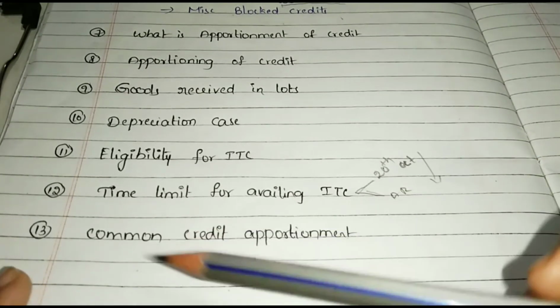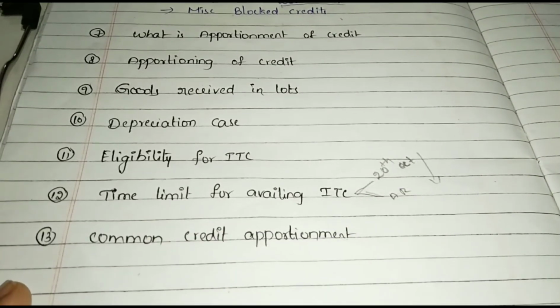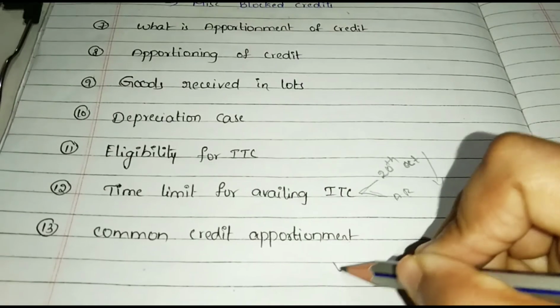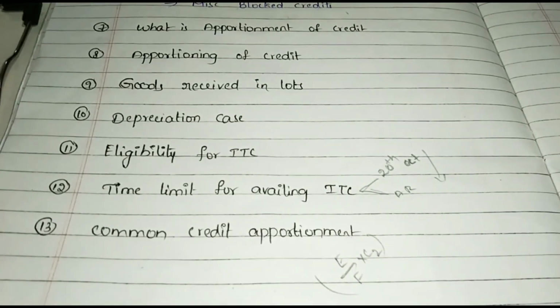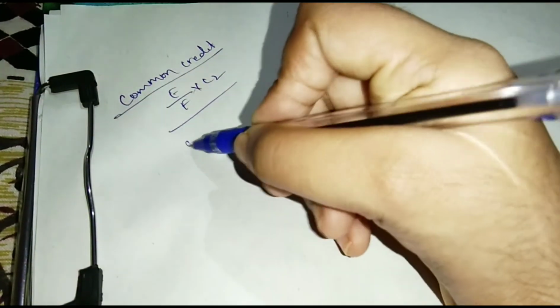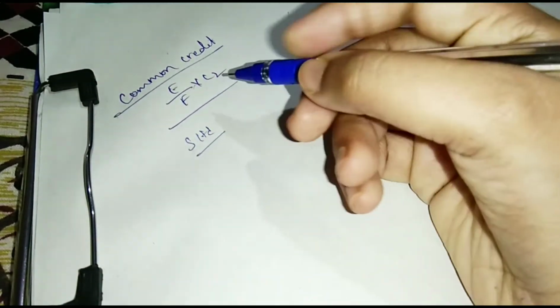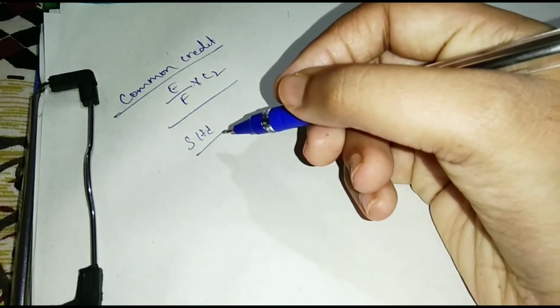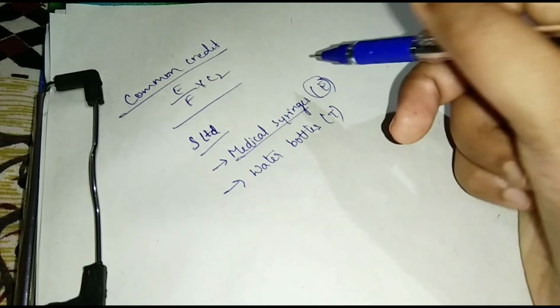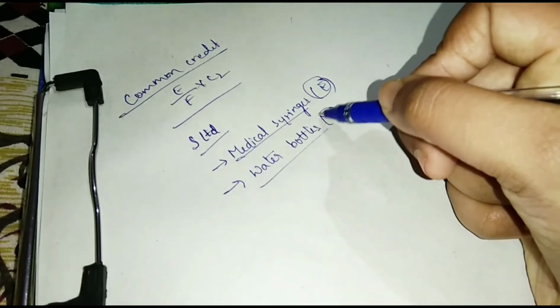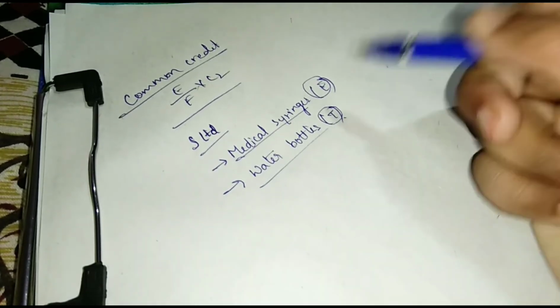And see the next, common credit apportionment. For this, there is a formula E by F into C2. See, for example, Super Limited has purchased plastic which is used to manufacture two products. One is medical syringes, which are exempt, and the other is water bottles, which are taxable.